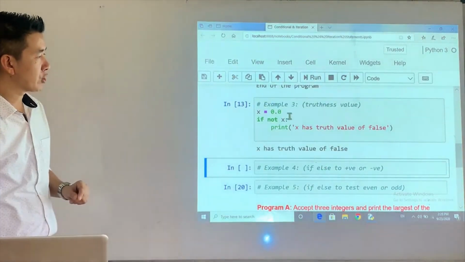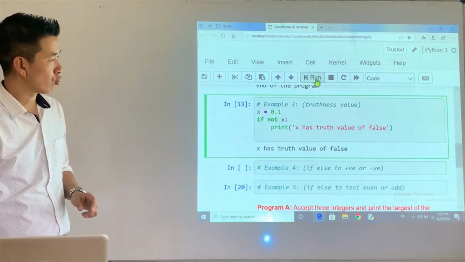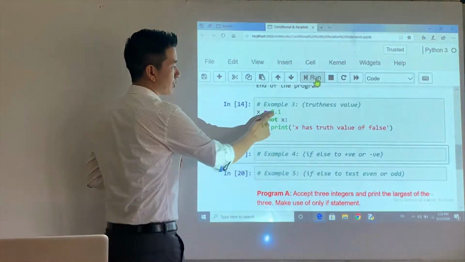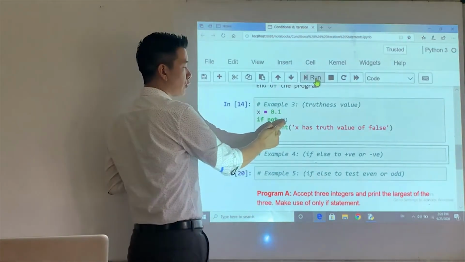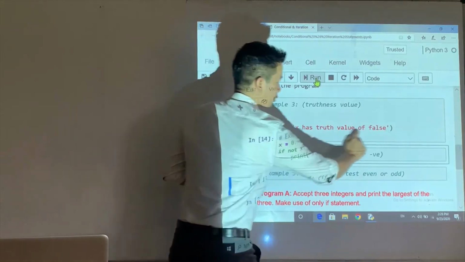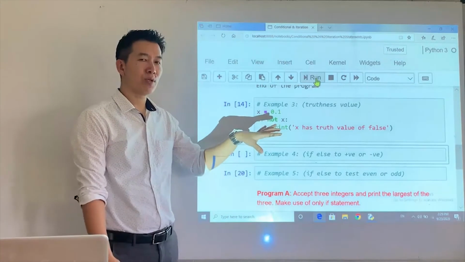And then the moment I change this, let's say 0.1, and then I try to run it, I'll not get anything. And I should not get anything, right? 0.1 is the truthness value of true. Not of true is false. If it's false, this statement will not be executed. Hence, you don't see anything on the output line.